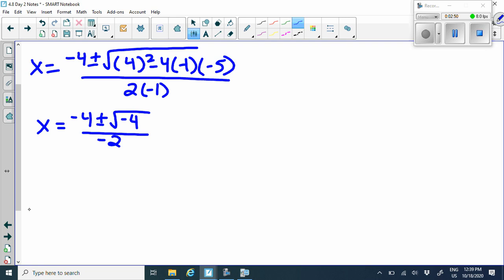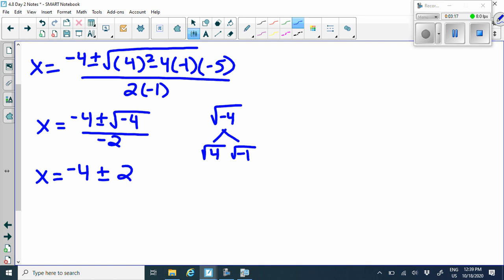Now, is 4 a perfect square? Yes. So let's kind of think about this here. So whenever we talked about complex solutions and imaginary numbers, we have -4. Remember, we kind of do our 2 branches. We have the square root of 4 and square root of -1. So rewriting this as x equals -4 plus or minus. We know square root of 4 is 2. And then we have the -1. Square root of -1 means that is i. So always replace that. Then in the denominator, we have -2.